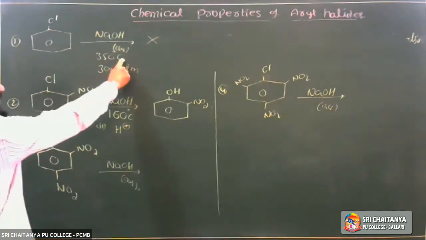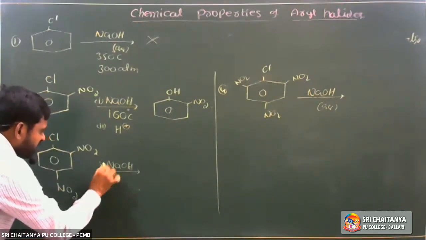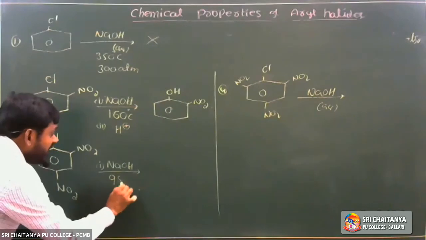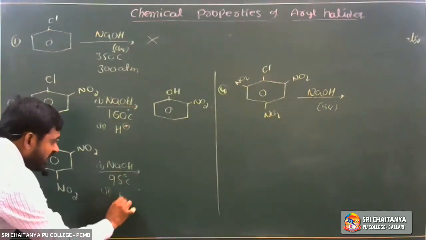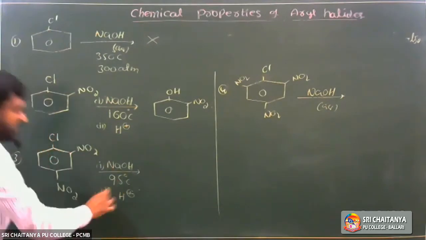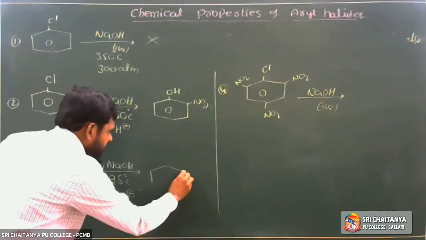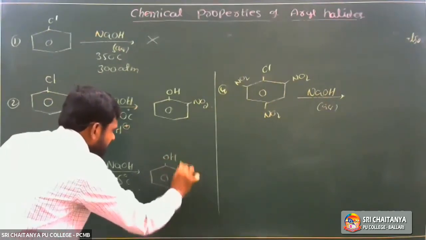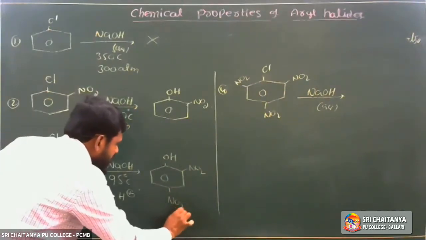So one required 350, the other 160. With two nitro groups, it is first treated with aqueous KOH at about 95 degrees centigrade, followed by acidification, so Cl minus is replaced by OH. It has two nitro groups at ortho and para positions.